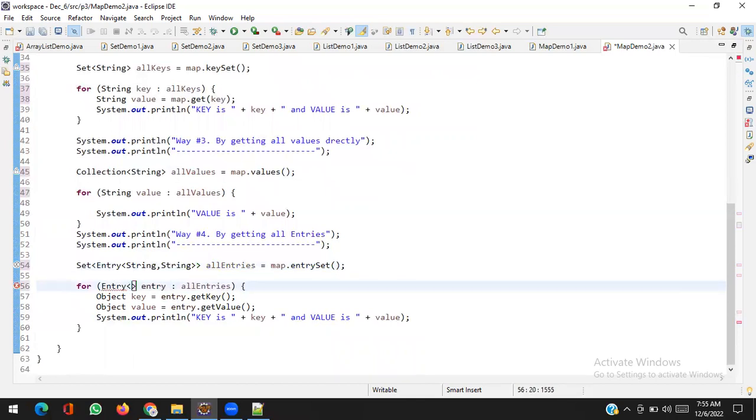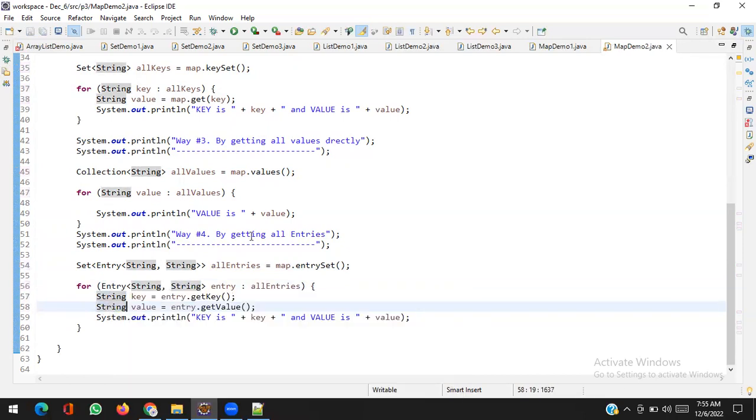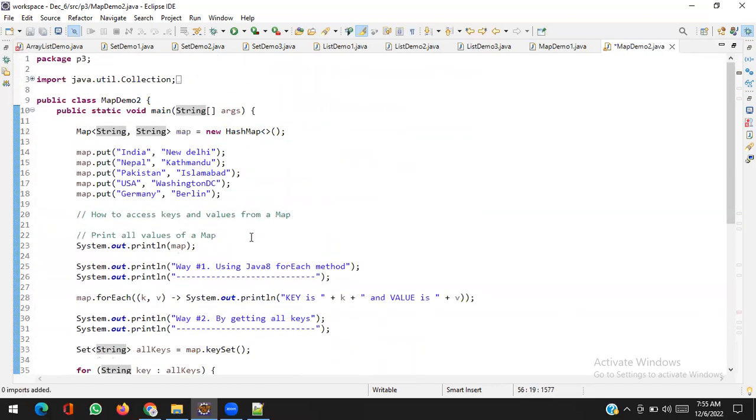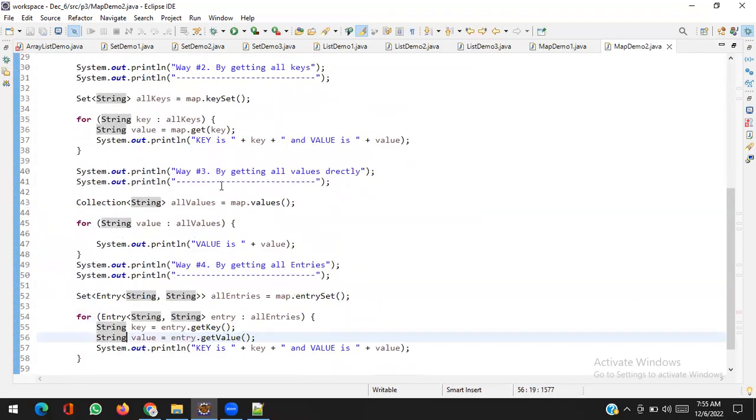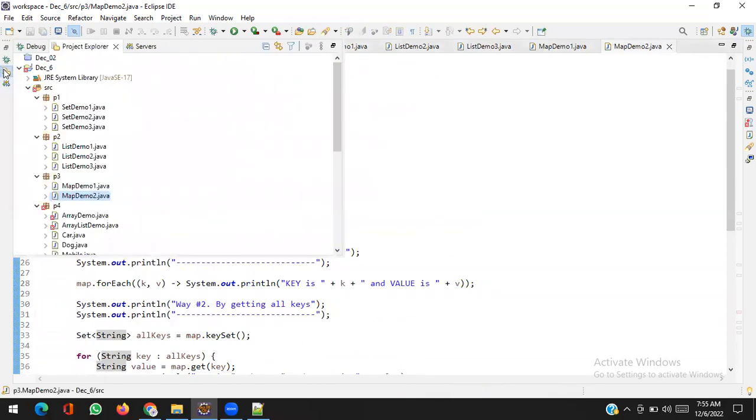Entry of string comma string. String as a key, string as a value. Now there is no raw type. Everything is in the form of key value pairs. Okay, so this is generics. Generics is used to create or declare a type safe collection framework.